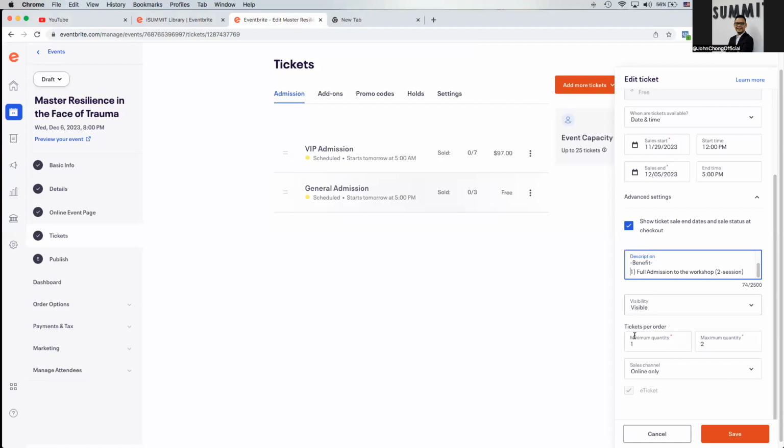Obviously, it has to be visible. Tickets per order, minimum quantity of one, maximum quantity of two, which means that for every buyer, the redemption of your free tickets has to be a minimum of one and a maximum of two.